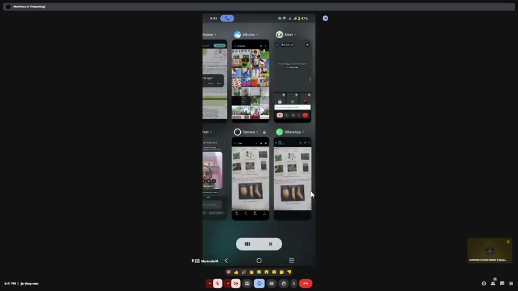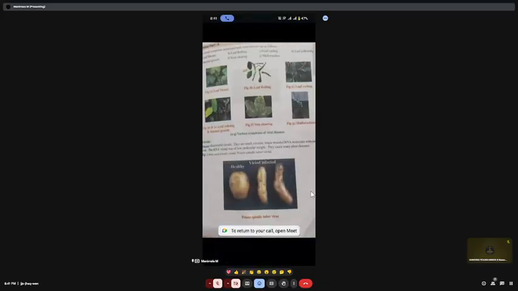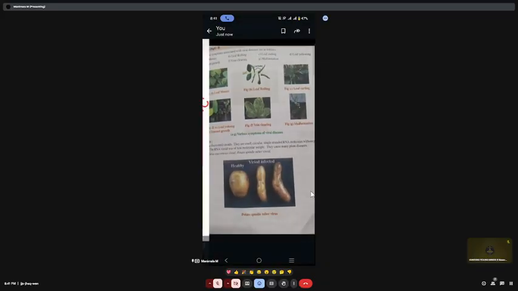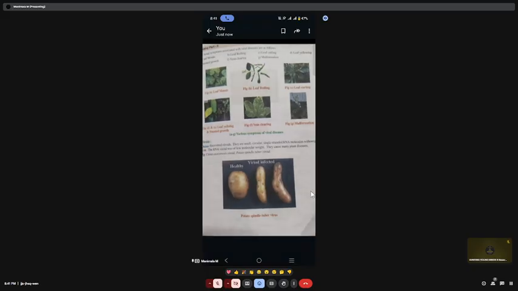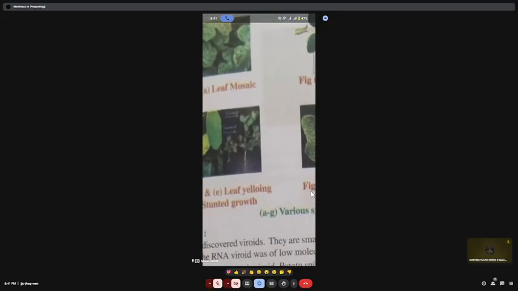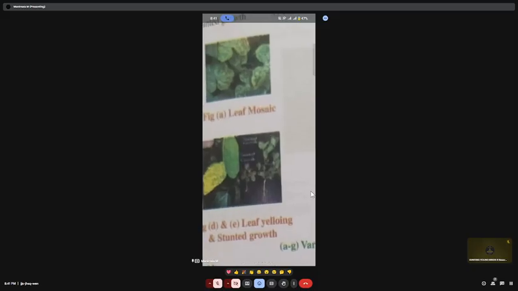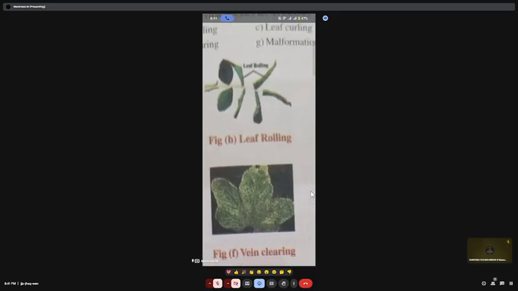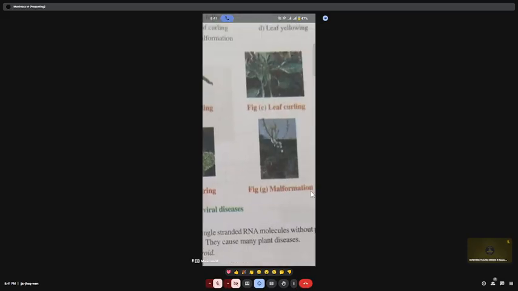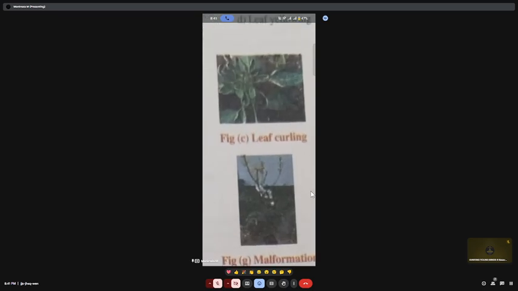Can you see these pictures? Yes. So in plants, due to viral infections, some symptoms are present. First one is leaf mosaic virus, so this is the characteristic of leaf mosaic virus. And in leaf rolling, in some plants you could notice that the leaves get rolled, right? That is also a result of viral infections. And leaf curling.